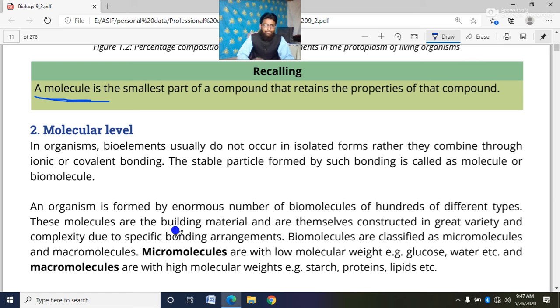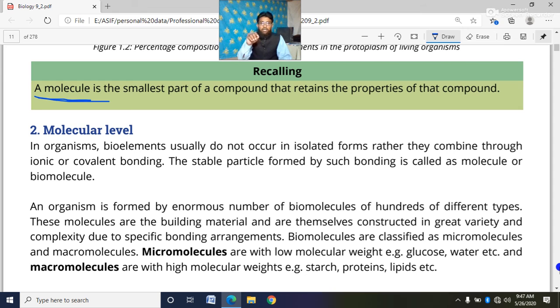Dear cadets, the molecules are the building blocks of our body. They make the body of the living organism. There are hundreds of types of bioelements present in a living organism.